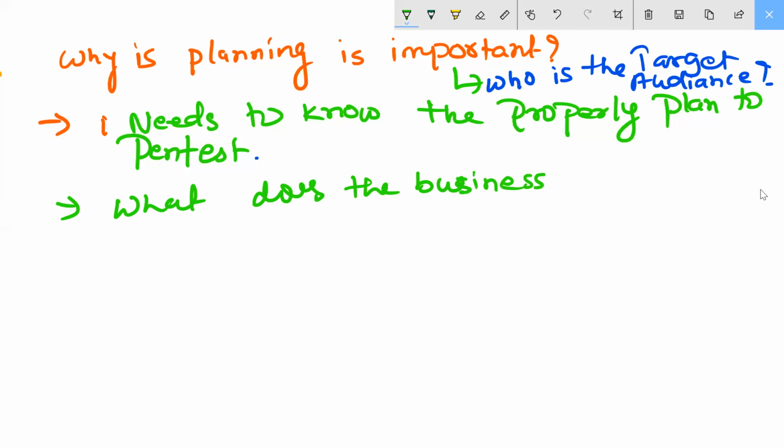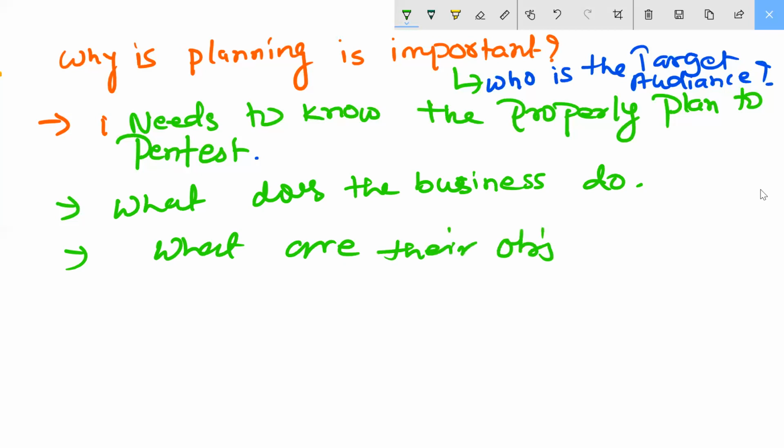Then you have to get to the third point. What are their objectives? What are their objectives? Then after that, the very important one here: the budget.